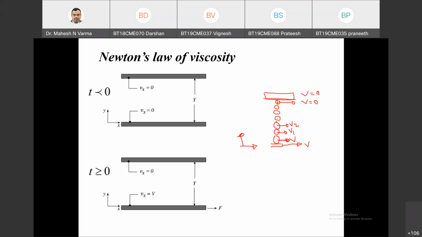So it will give some X momentum to the layer above, but there is a transfer of momentum in Y direction. Momentum is transferred from one molecule to another molecule. Then this momentum is transferred from the second molecule to the third, from the third to the fourth, and from the fourth to the fifth.